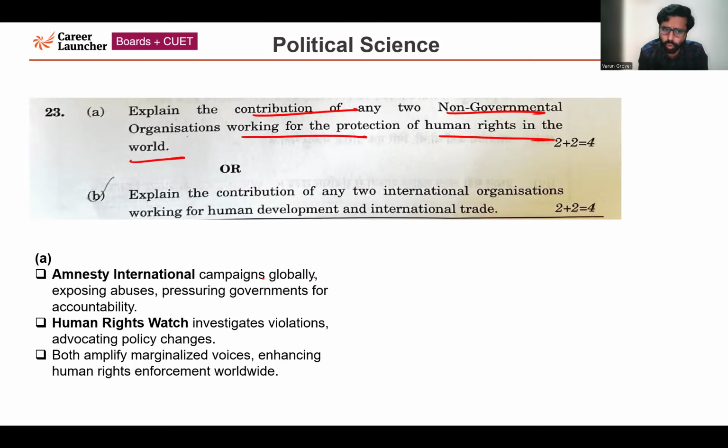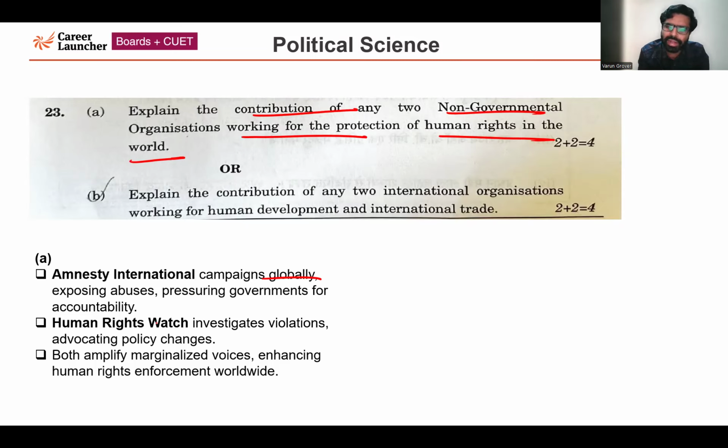It is campaigning globally, exposing abuses which are being done by government authorities and other authorities at the global level. It is also pressurizing governments. It is a non-governmental organization, so you have to pay attention to this. Very importantly, it is a non-governmental organization working at the global level, pressurizing governments for accountability to the people.